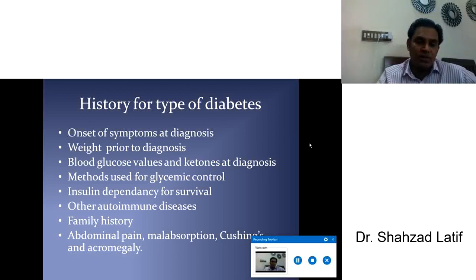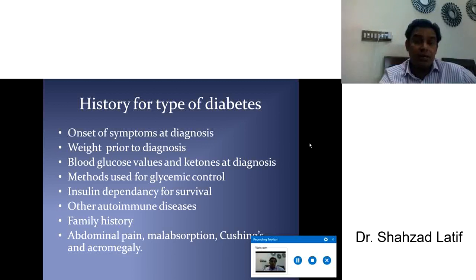There are a few questions which are very important for taking history. Number one, onset of symptoms at the diagnosis. It may give a diagnosis, is it type 1 or type 2. If the patient has onset of diabetes at the age of 15, 16 or 20, it's very clear it's the most common type 1 diabetes history. If the patient says I observed signs or symptoms of diabetes or diagnosis at the age of say 40, 50, 45 or 55 years, then it's very suggestive, most likely it's type 2 diabetes. So the age at which the onset of symptoms developed is very important.